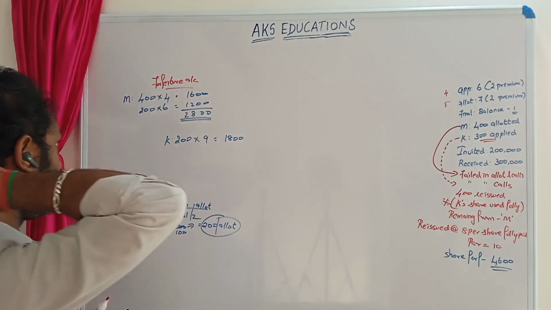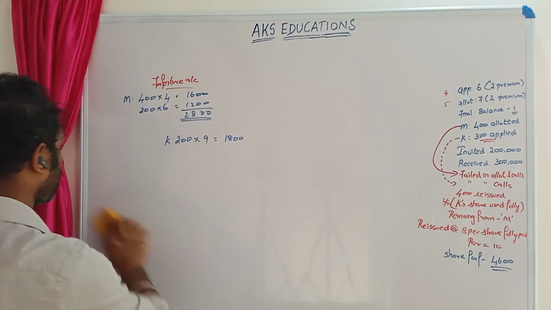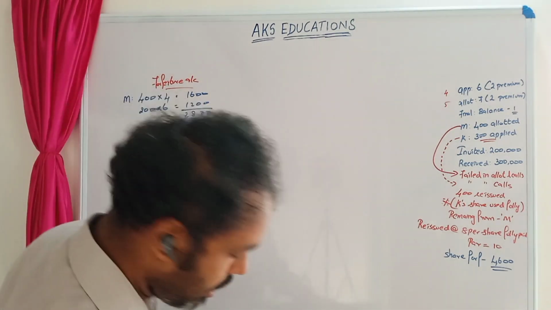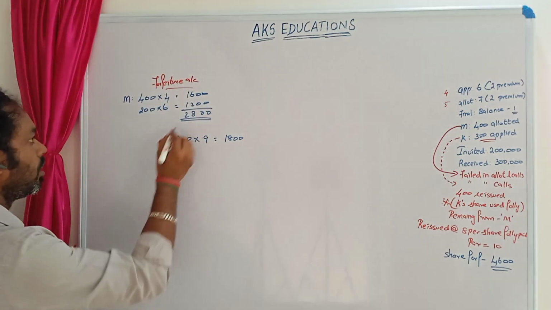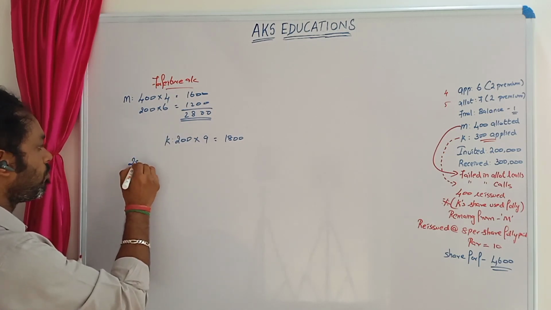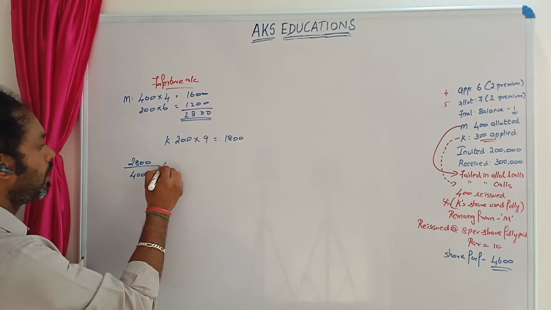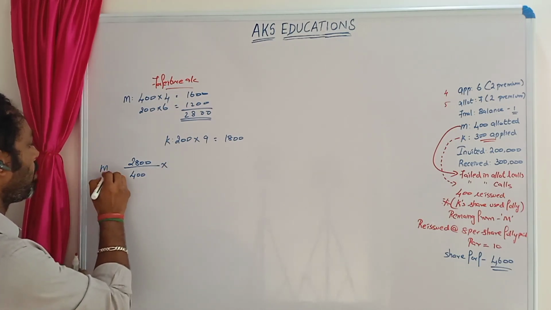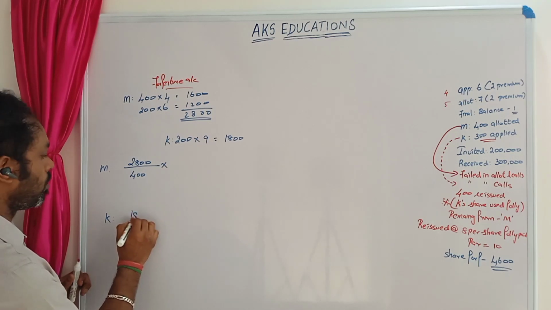Next stage we are taking. Next stage we can see that we'll use the same formula only. Okay, so 2800. So amount forfeited. How much is forfeited? Number of shares forfeited. So 400 into number of shares reissued. This is for M. I'll work out for K also, same way. So amount forfeited 1800.